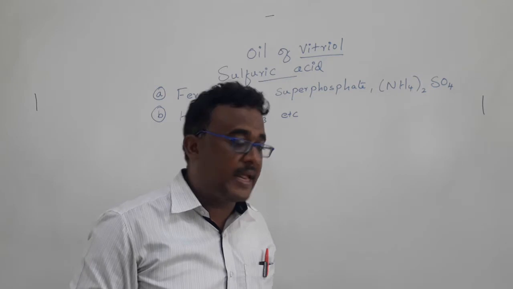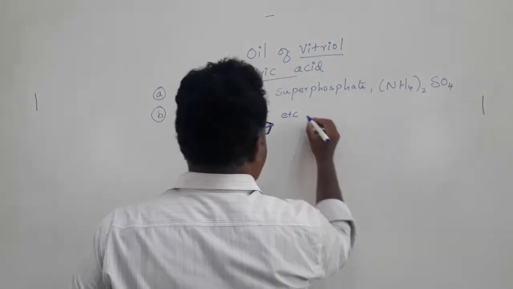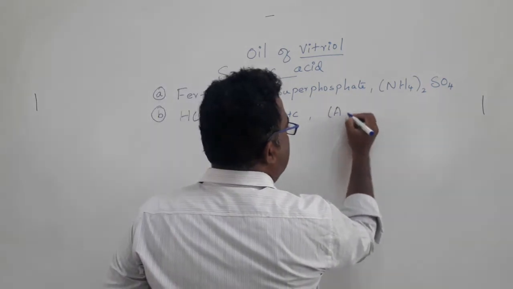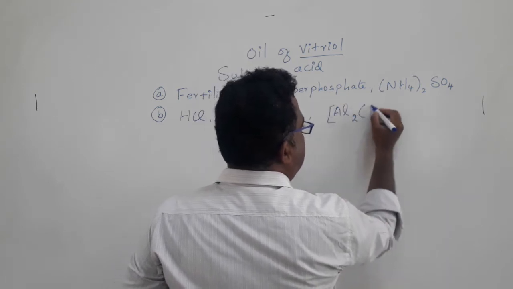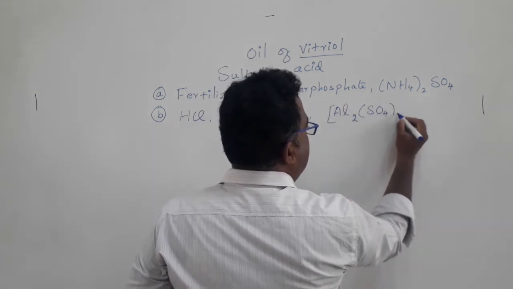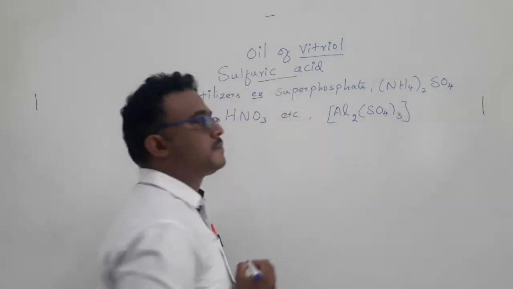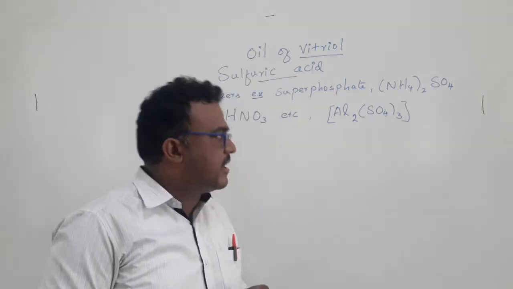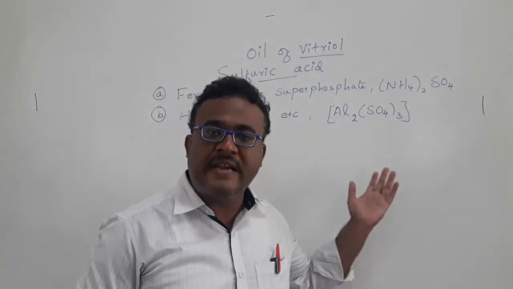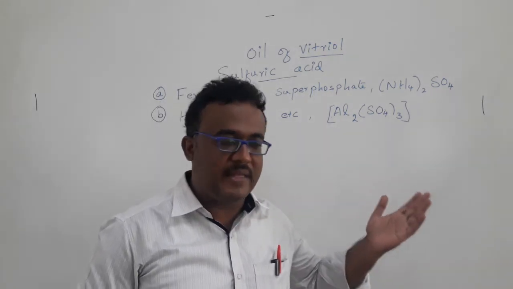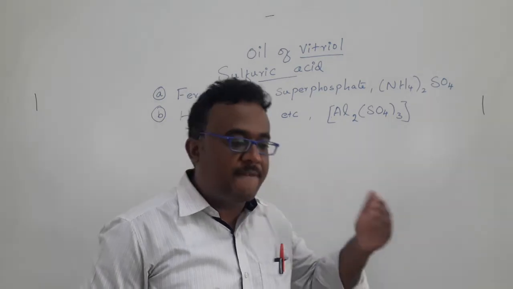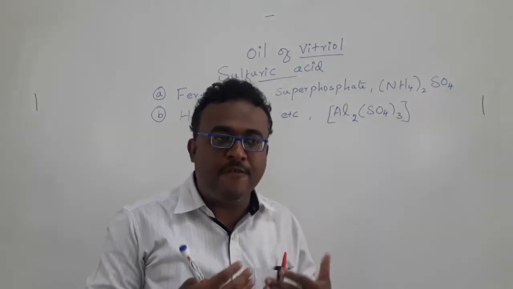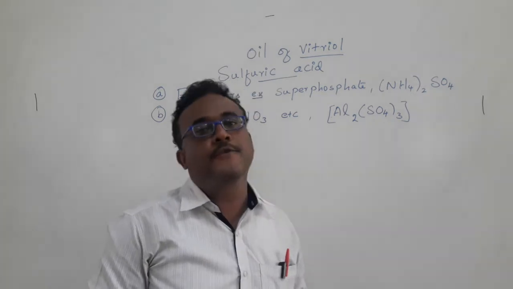For example, aluminium sulfate, barium sulfate and lead sulfate, which are normally insoluble in water.